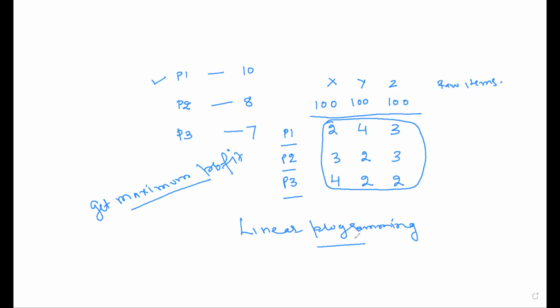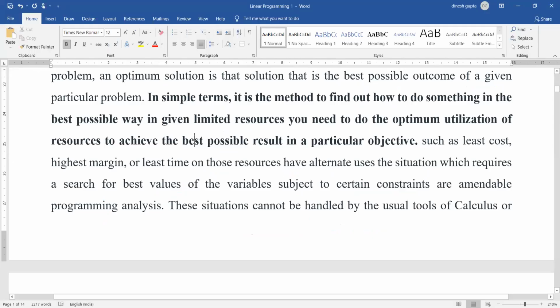So why are we using linear programming? Because we have a situation of optimization in hand, but the constraint is the limited availability of the resources. And which method should I use for such a situation? I should use linear programming. So let's go back to our previous notes.